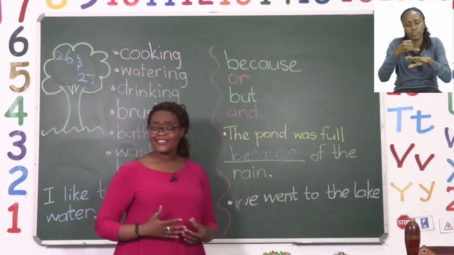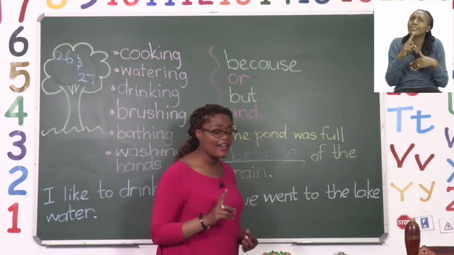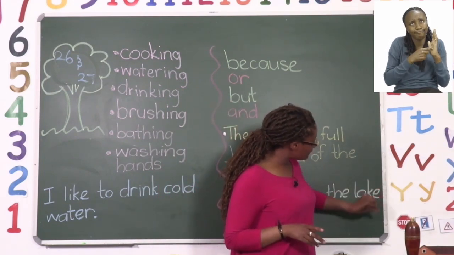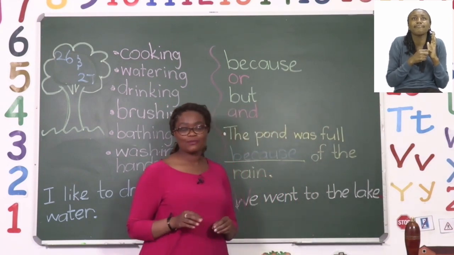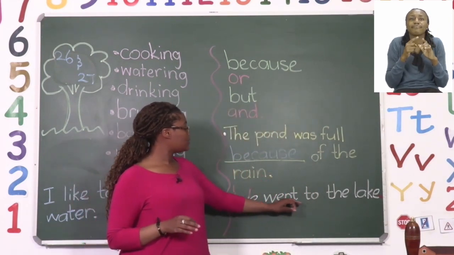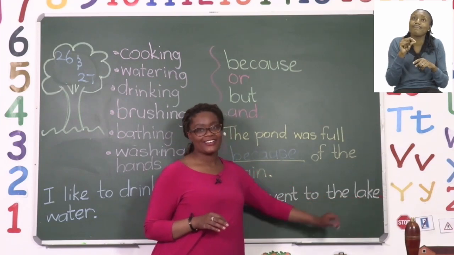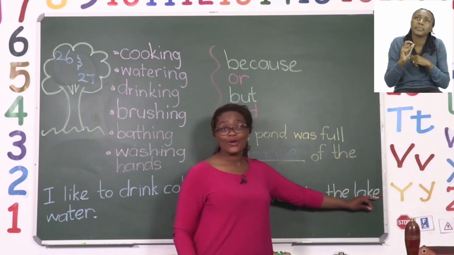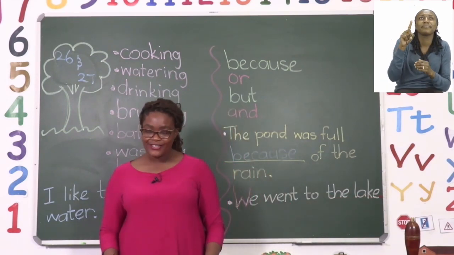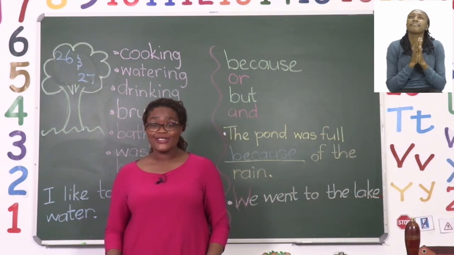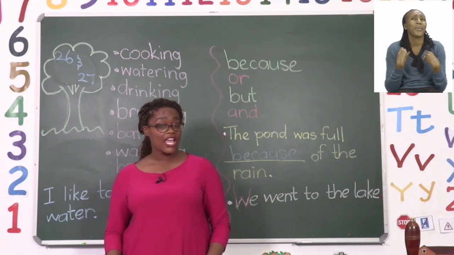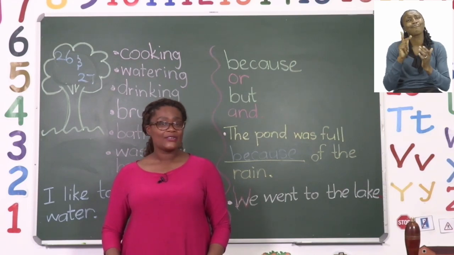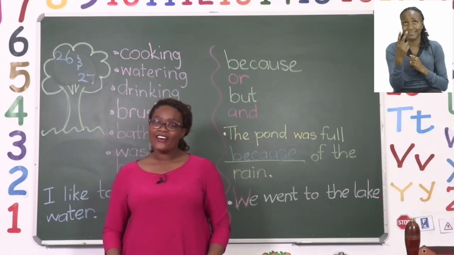The sentence is complete, but it does not have an end. So we need to put a full stop to finish the sentence properly. We went to the lake. Now it is complete. Capital letter W and a full stop at the end. So take your time, boys and girls. All of this English is so much fun, especially if you check your work by reading what you wrote out loud. I'll see you when you're done with both pages after the advert break.